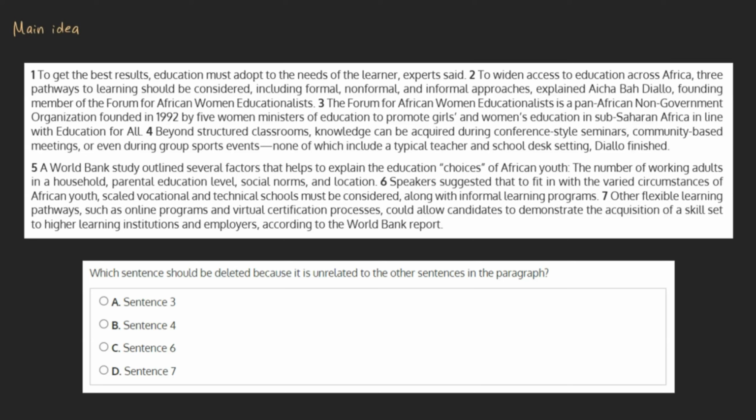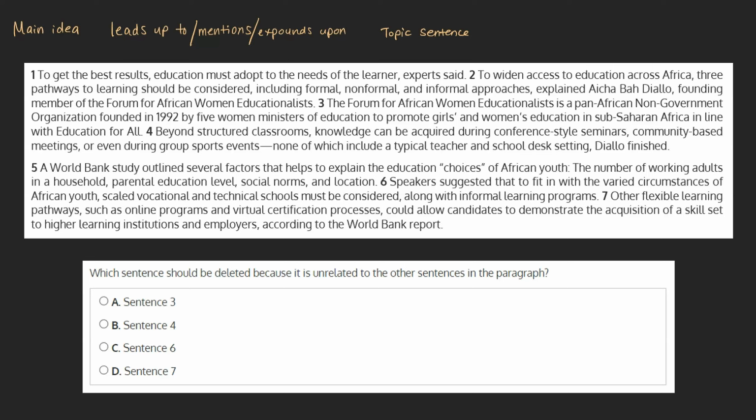As a quick review, the main idea of a passage is the central point that the passage conveys, and one which every sentence either leads up to, mentions, or expounds upon. The sentences of the paragraph may add details about this idea, support it, explain it, etc. Usually, but not always, the main idea can be found in the first sentence, otherwise known as the topic sentence. With that in mind, let's try and identify the main idea of this passage.